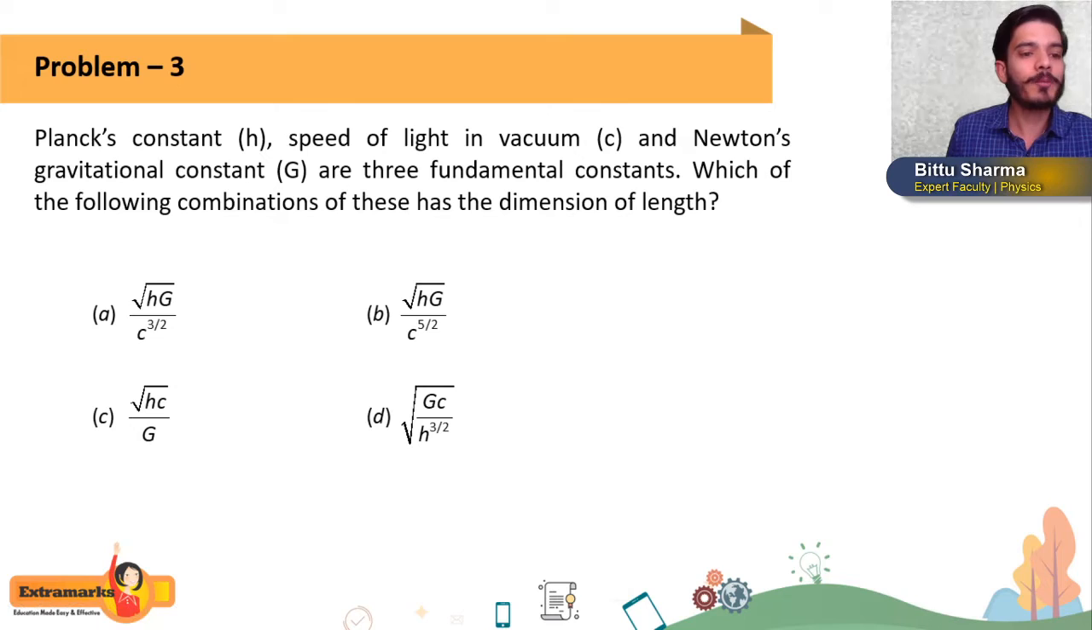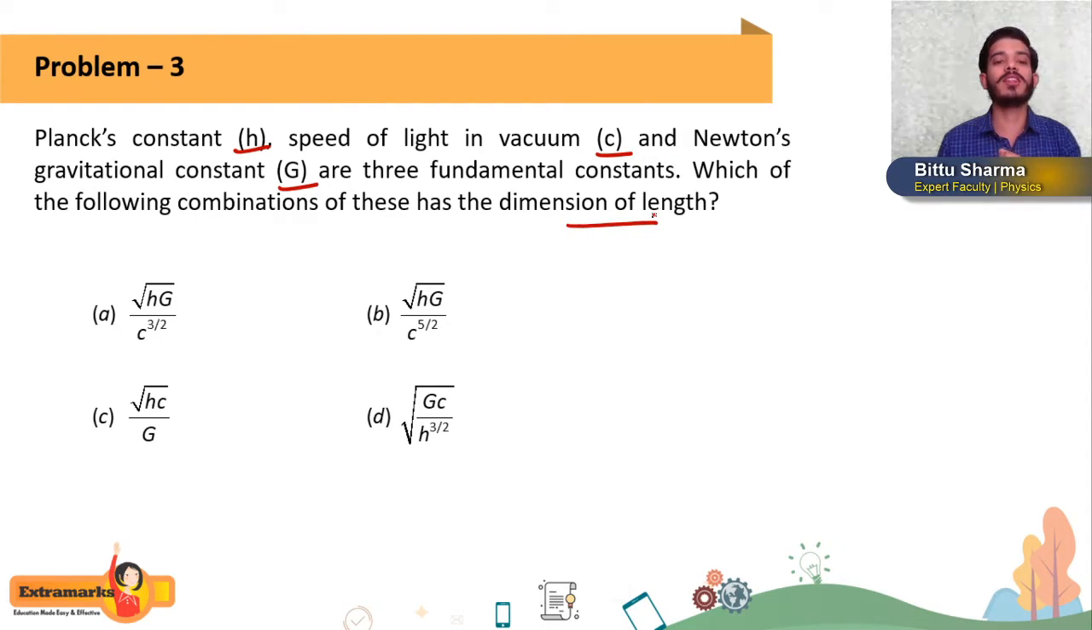I have one question. What are they saying? Planck's constant h, speed of light in vacuum c, and Newton's gravitational constant G are three fundamental constants. Which of the following combinations of these has dimension of length? So they are saying we have Planck's constant, speed of light in vacuum, and Newton's gravitational constant, and we have to find which of the following combinations of these has dimension of length.